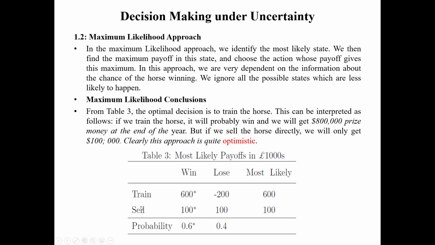So sell is the second state, where win or lose does not depend on this choice. In both scenarios, in both states, the worth of the horse is 100,000. So we are not counting the probability, and we take this most likely 100, because in both scenarios it is the same value. We don't get a win or lose difference. So this one is optimistic. They say you go for the training. In that case, your payoff, your outcome, is very high. So this is called the maximum likelihood approach.